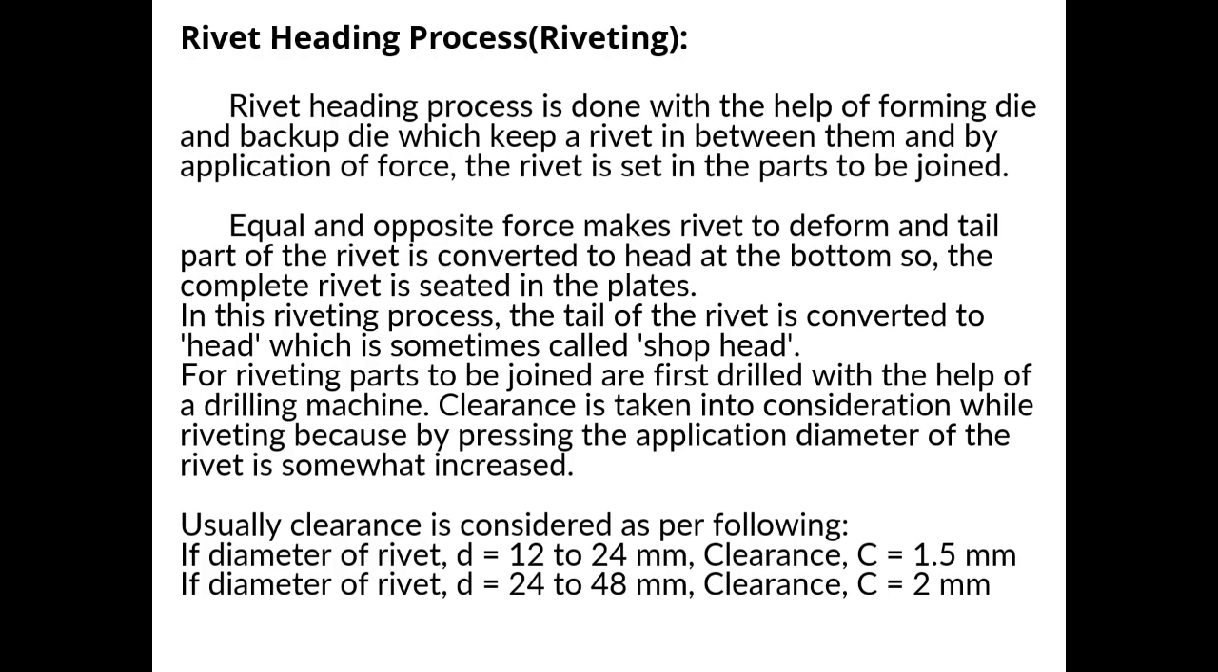For riveting, parts to be joined are first drilled with the help of a drilling machine. Clearance is taken into consideration while riveting because by pressing, the diameter of the rivet is somewhat increased. Usually clearance is considered as per the following. For diameter of rivet D equal to 12 to 24 mm, clearance C is equal to 1.5 mm. For diameter of rivet D equal to 24 to 48 mm, clearance C is equal to 2 mm.